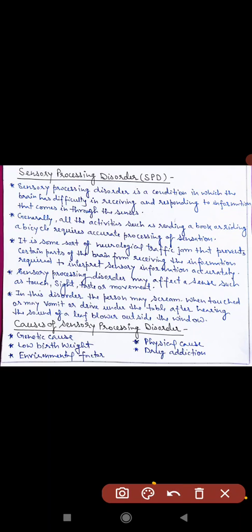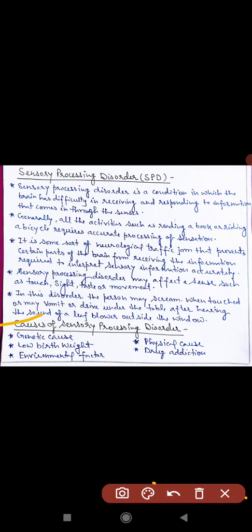Next, causes of sensory processing disorder. The first cause is genetic causes. Research studies indicate that children born to adults who have autism spectrum disorder may be at a higher risk of developing SPD.